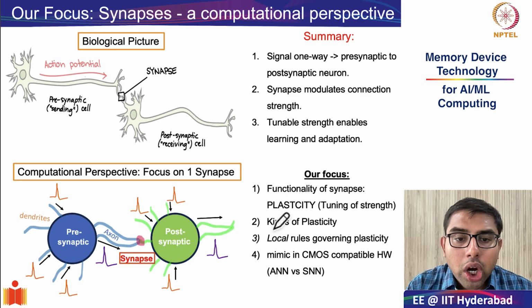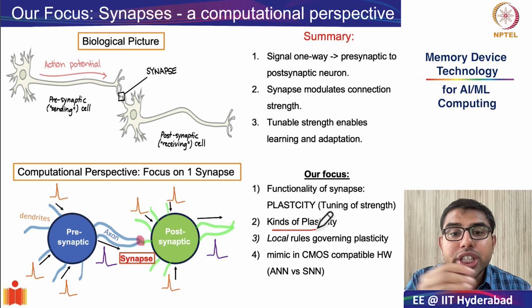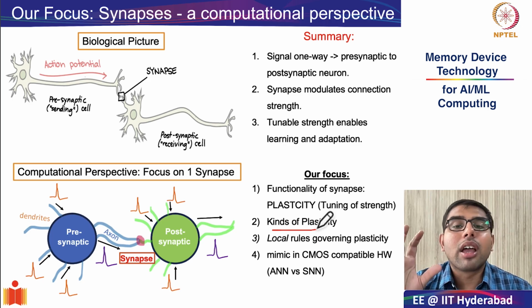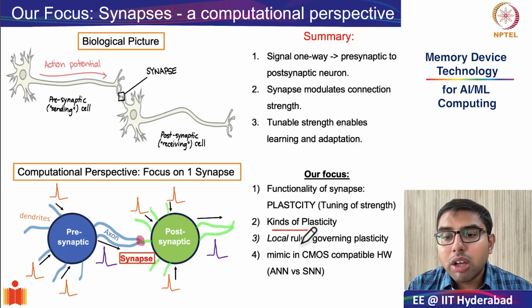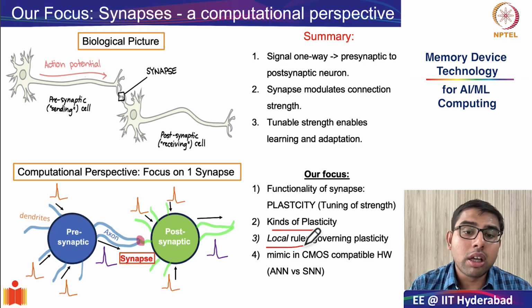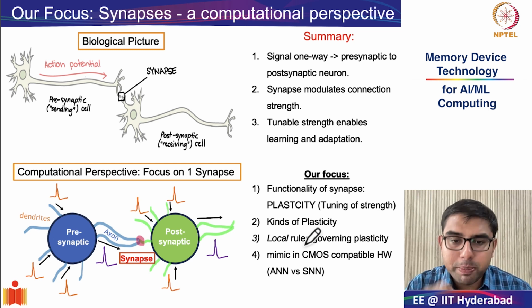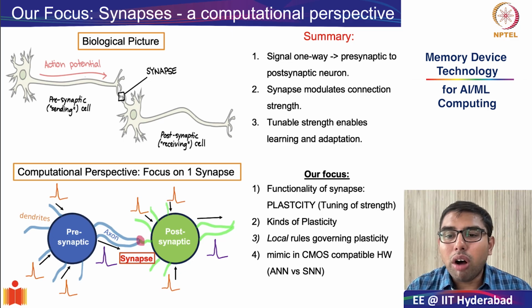Next, we will look at two different kinds of plasticity depending on the time scales over which this change in the synapse's strength is facilitated. After that, we will spend time looking at something called local learning rules that govern plasticity. Now, since local learning rules are the basis of why we want to mimic biological computation in the first place, let's do a deep dive into the meaning of this very technical term known as local learning